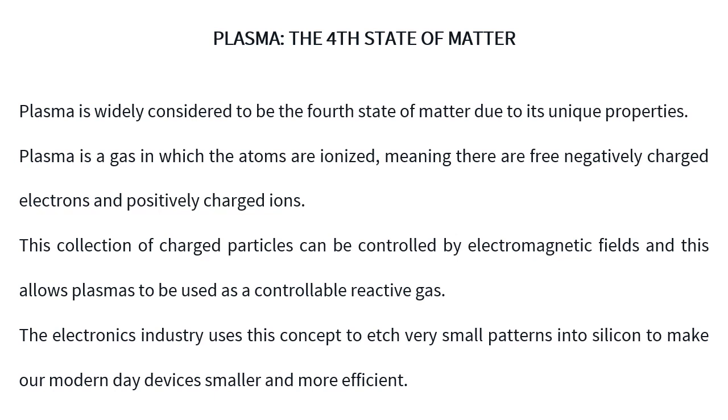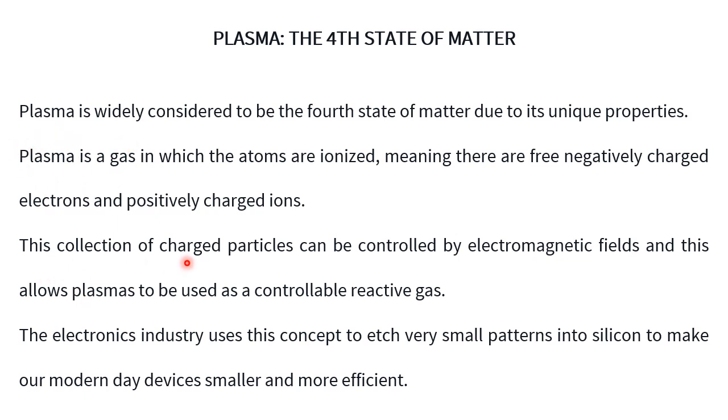Ionized means it has both free negatively charged electrons and positively charged ions. It looks like a gas, and it is called plasma.